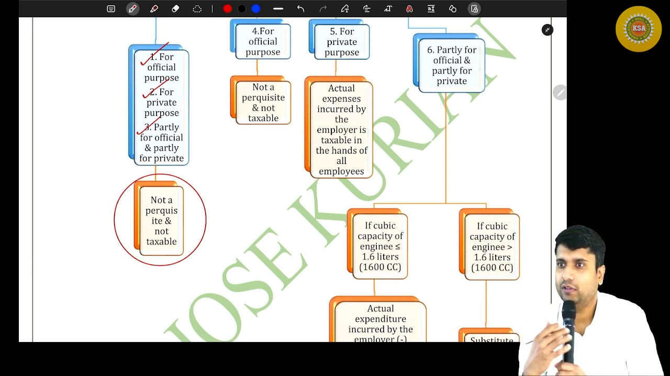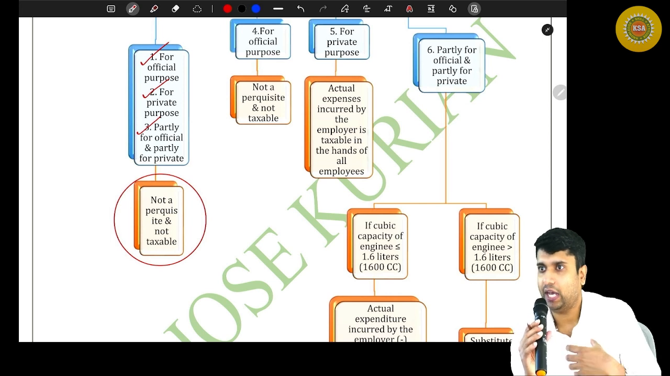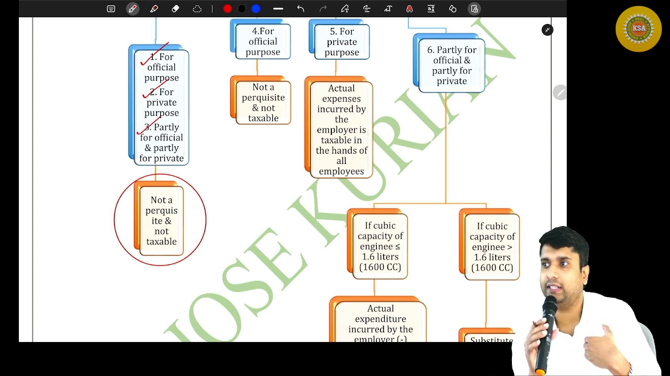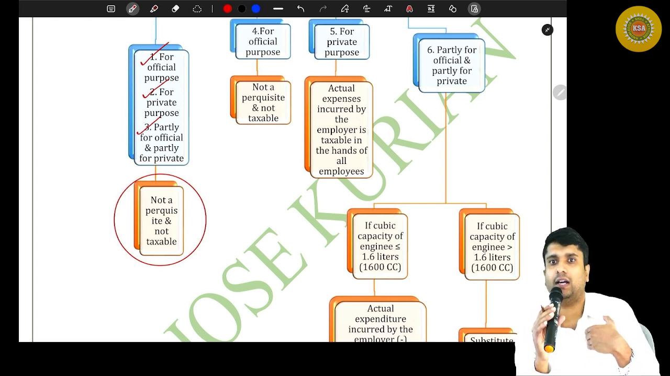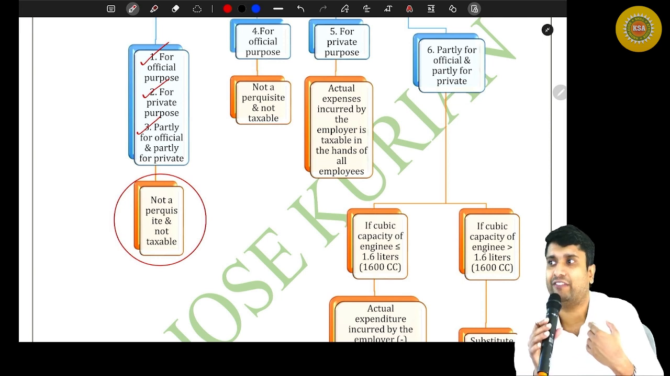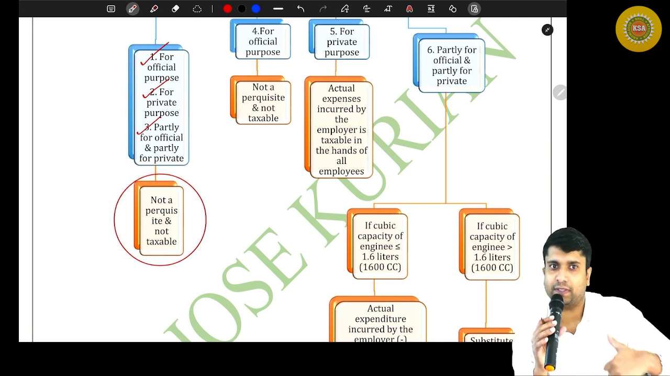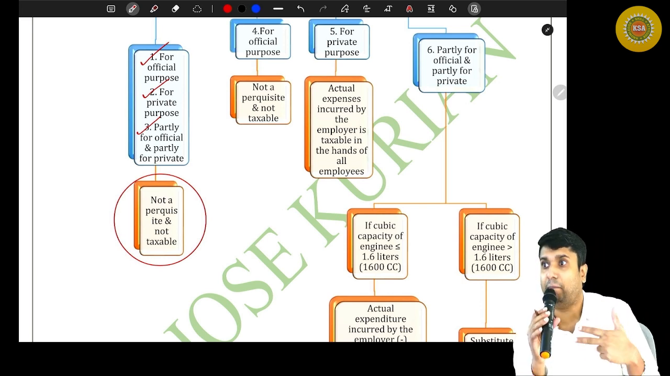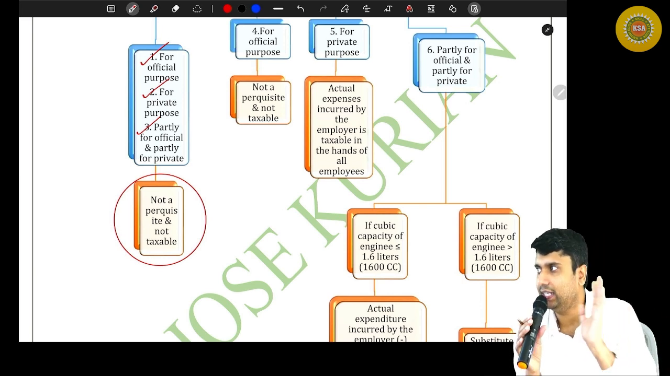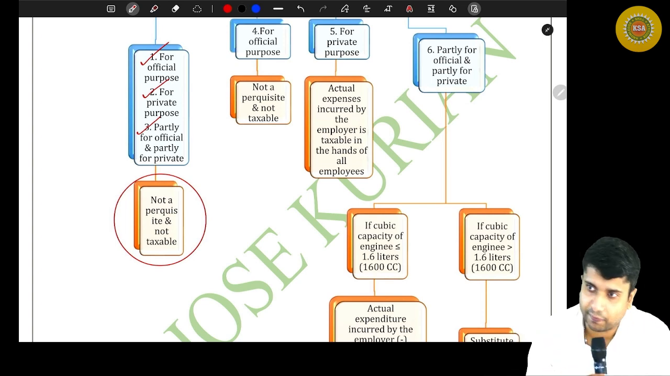Yes or no? Say I am an employee of a company. I have a car and I am maintaining the particular car. I am fueling the car. I am repairing the car. I am doing everything in relation to the car. Am I getting any benefit? No, I am spending for my own purposes. Whether I use it for official purpose, personal purpose, or mix it up, it doesn't make any difference. Are you all with me?